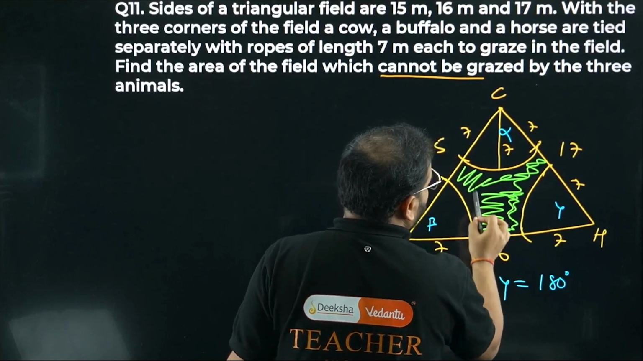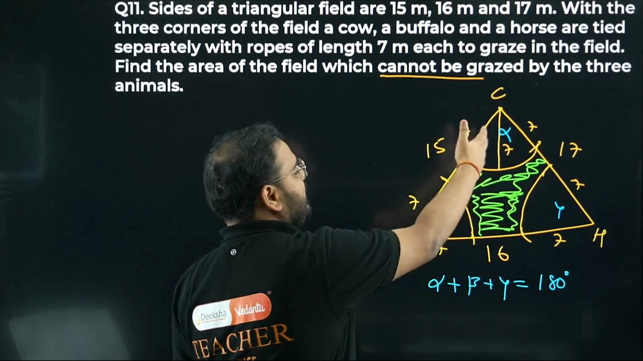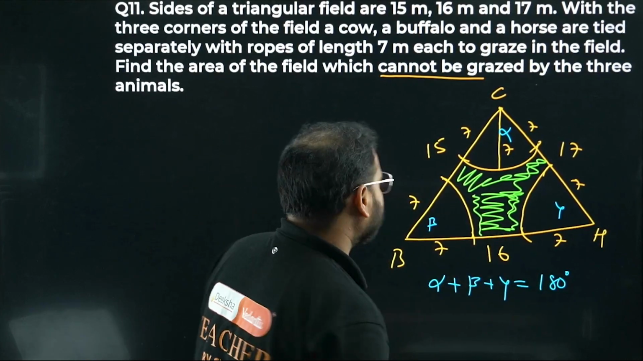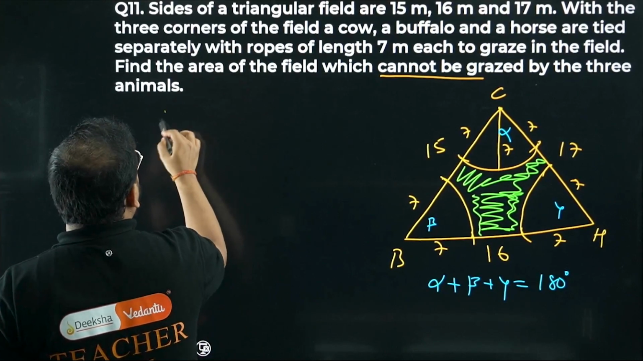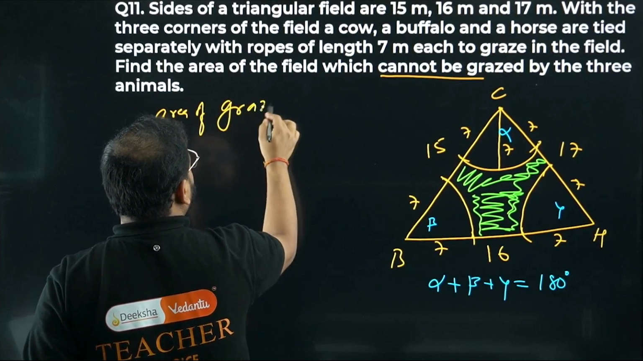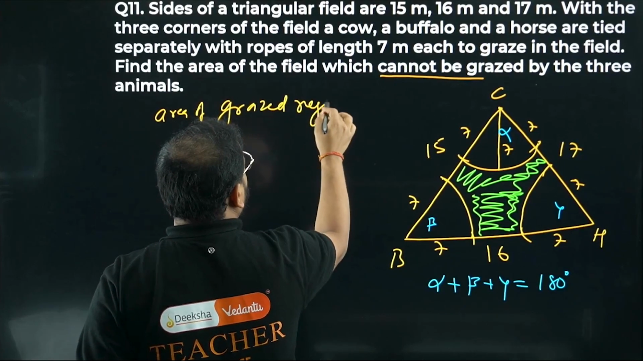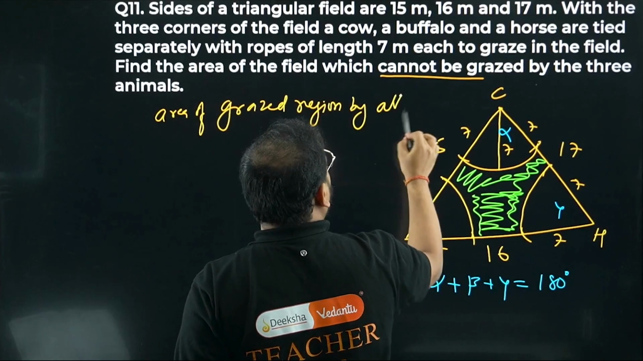They're not asking you the sector area, they're asking you this area. How can you find that? Total triangle area minus the area of 3 sectors. Let's find the area of 3 sectors first. Okay, so we'll find the grazed region by all 3.